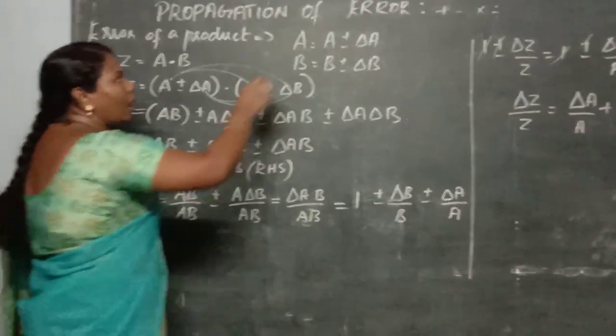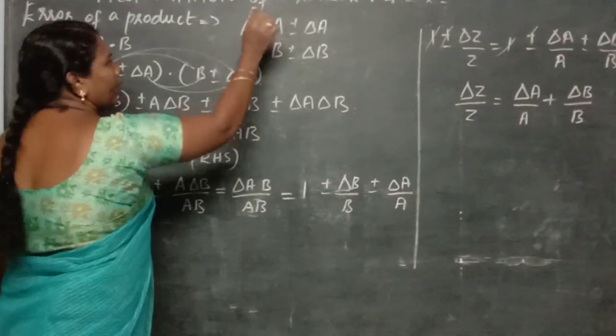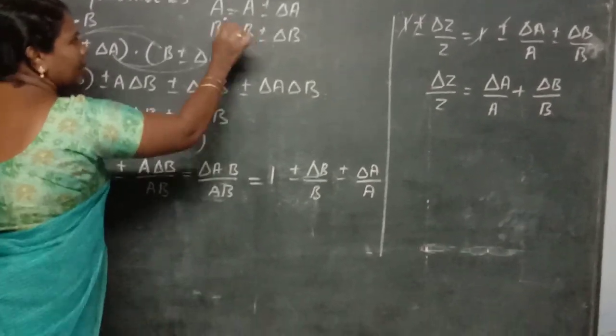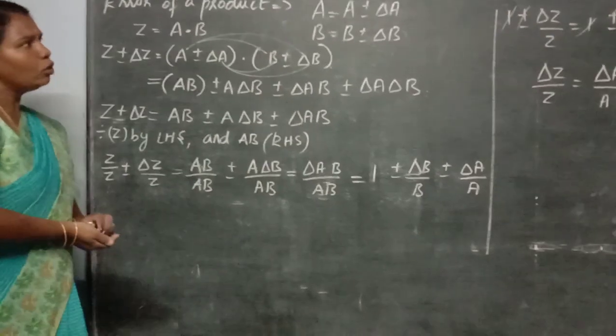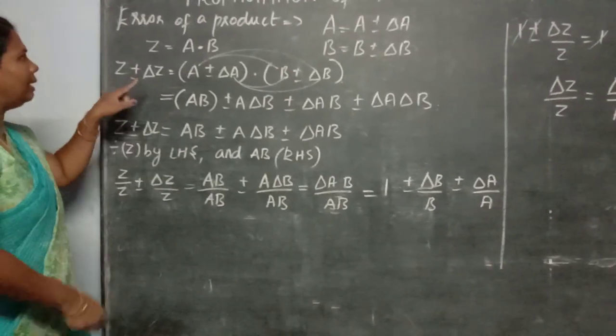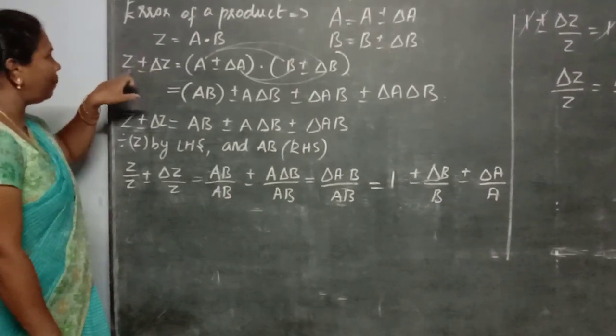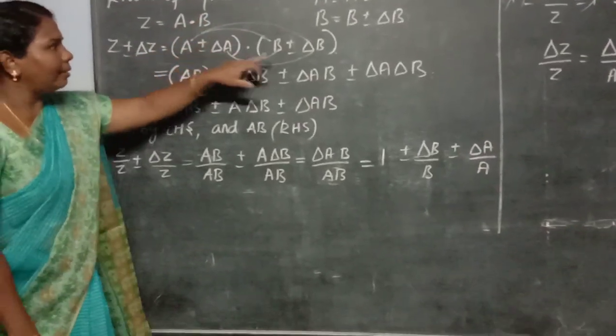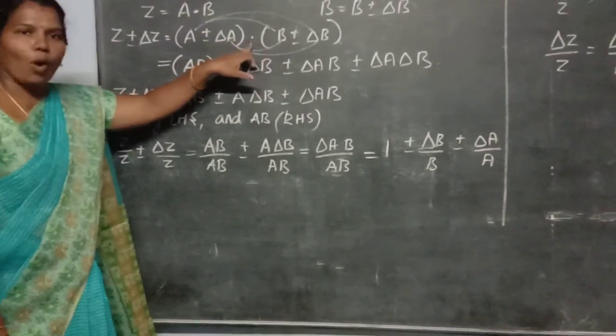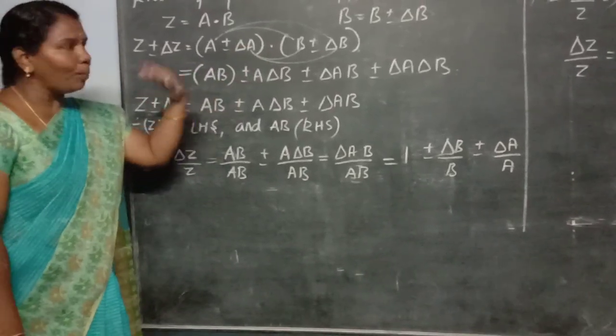You know that A is equal to A plus or minus delta A, and B is equal to B plus or minus delta B. You already know that. So mind well, substitute these in the equation. Z plus or minus delta Z is equal to substituting the A term and the B term, and this is the product, so you multiply.